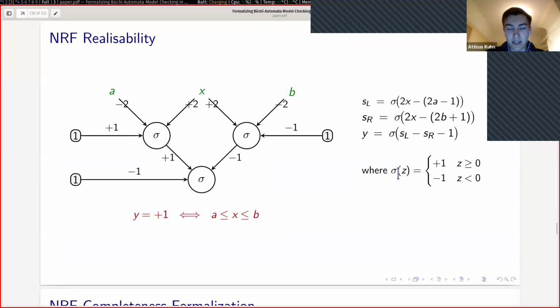Our activation function, in this case, activation of Z is +1 if Z is greater than 0, and -1 if Z is less than 0. So you can imagine this left neuron checks if X is greater than A. This right neuron checks if X is less than B. And this third neuron ANDs them. So in only 3 neurons, we can check if X is between A and B.